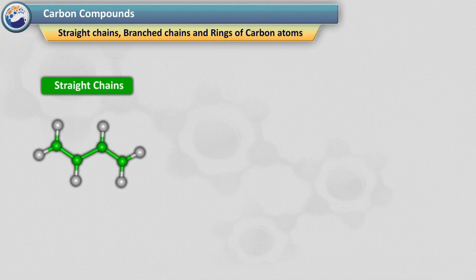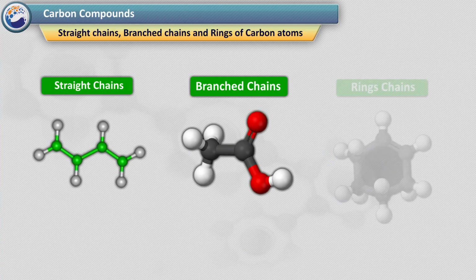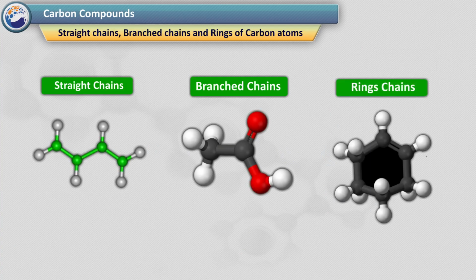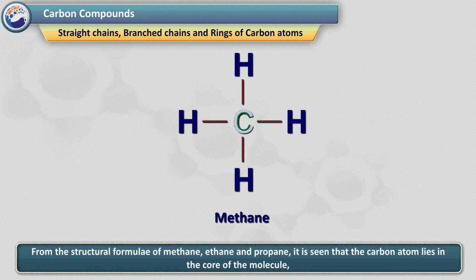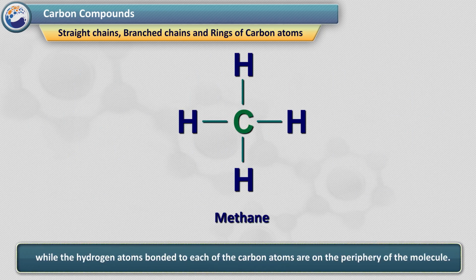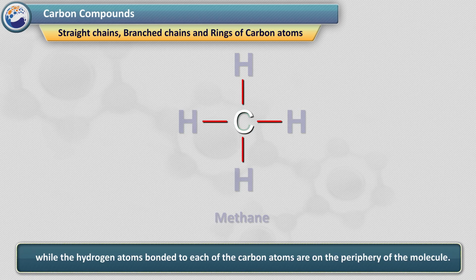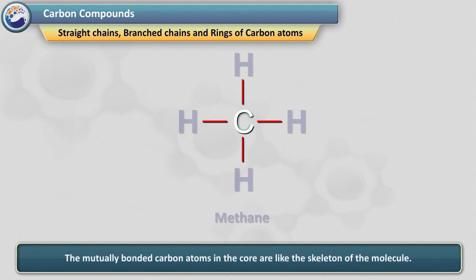Straight chains, branch chains, and rings of carbon atoms. From the structural formulae of methane, ethane, and propane, it is seen that the carbon atom lies in the core of the molecule, while the hydrogen atoms bonded to each of the carbon atoms are on the periphery of the molecule. The mutually bonded carbon atoms in the core are like the skeleton of the molecule.